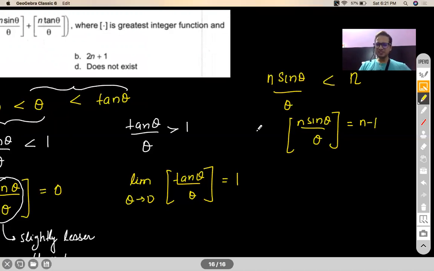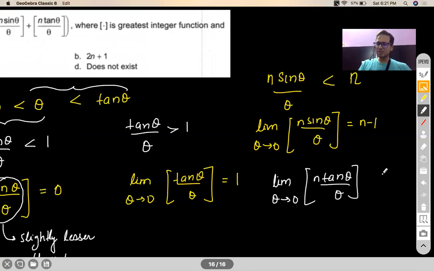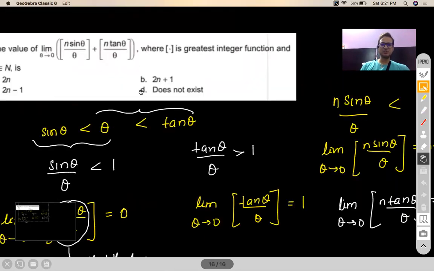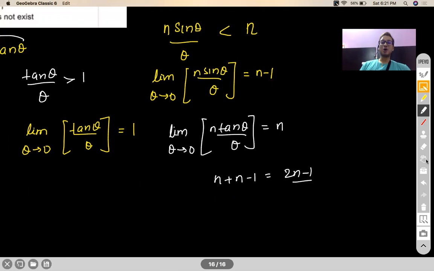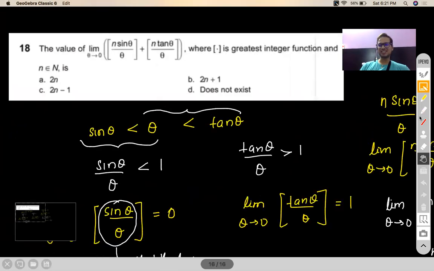Right? So even if you take the limit theta tending to 0 of this quantity, it will be n minus 1. Similarly, GIF of n tan theta by theta as theta tends to 0 will remain n. So what is the question asking you? The question is asking you the sum of these two. So your answer will actually be n plus n minus 1, which is 2n minus 1. Option number C was correct.